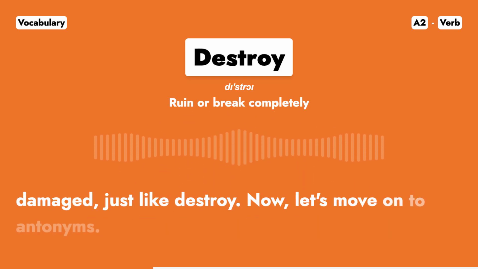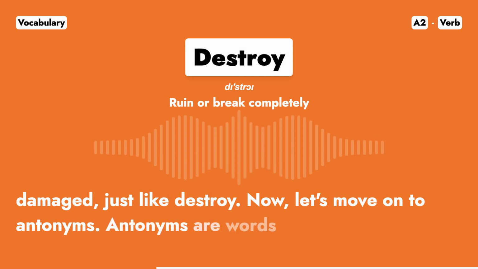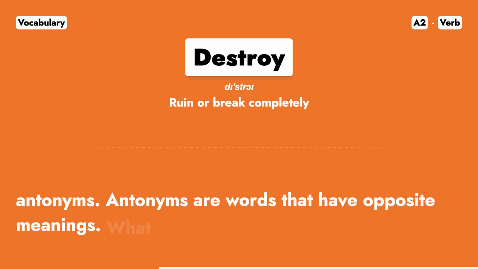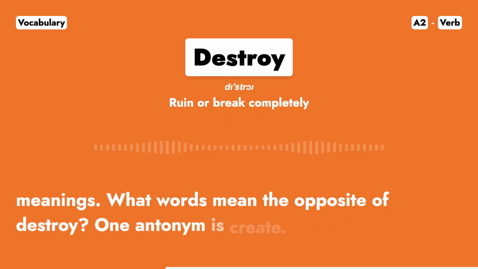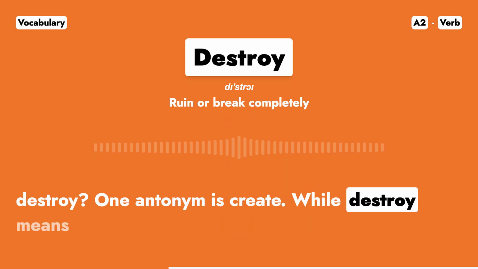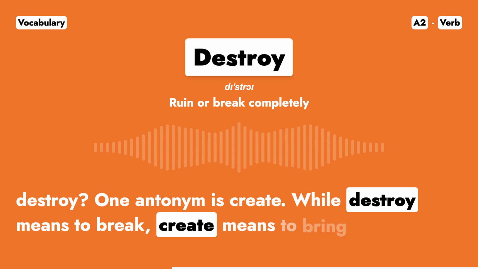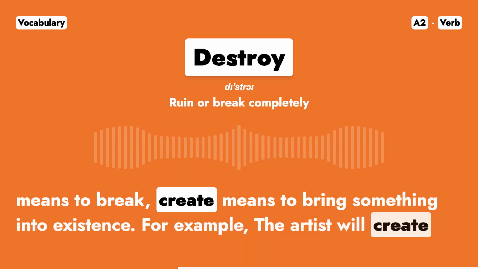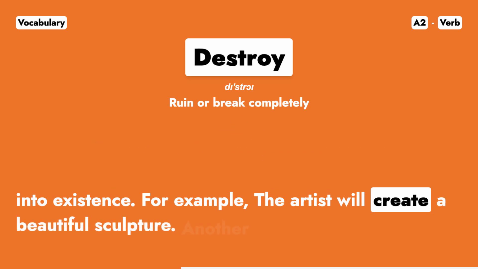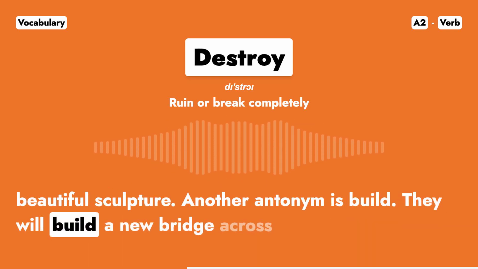Now, let's move on to antonyms. Antonyms are words that have opposite meanings. What words mean the opposite of destroy? One antonym is create. While destroy means to break, create means to bring something into existence. For example, the artist will create a beautiful sculpture. Another antonym is build. They will build a new bridge across the river.